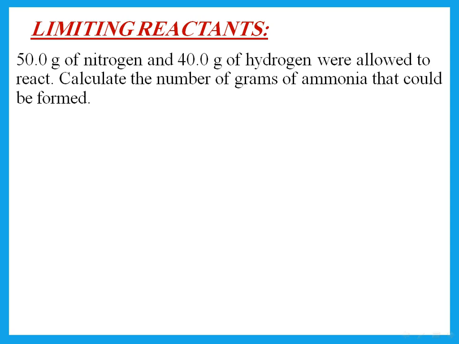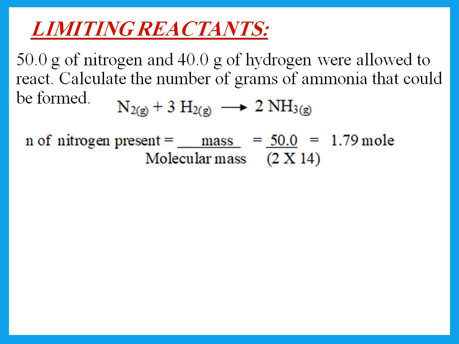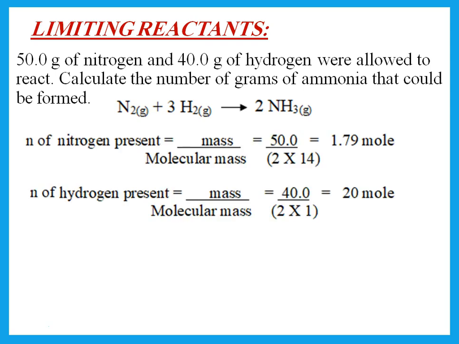Limiting reactants or excess reactants, if he gives me information about both reactants. So here, for example, he's giving me information about nitrogen and hydrogen. I need to get the number of moles of each one. So number of moles of nitrogen, number of moles of hydrogen, compared from the equation. So looking at the equation, the number of moles of hydrogen should be 3 times that of nitrogen. So is the number of moles of hydrogen 3 times? No, it's much more than 3 times.